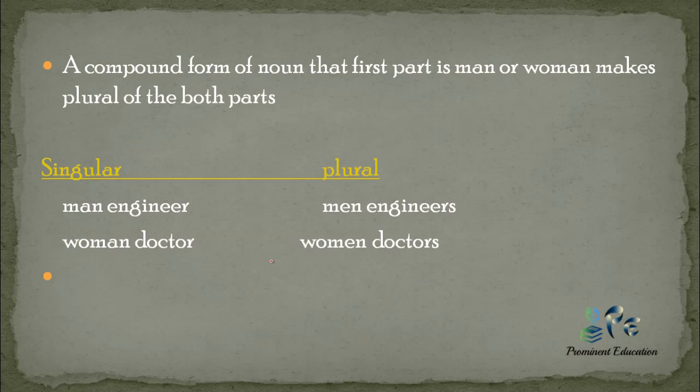Now we talk about compound nouns. A compound form of noun whose first part is man or woman makes plural with both the parts. So if a compound noun contains man or woman as the first word, to make it plural we make both parts plural. So man becomes men and engineer becomes engineers. Similarly woman doctor becomes women doctors.